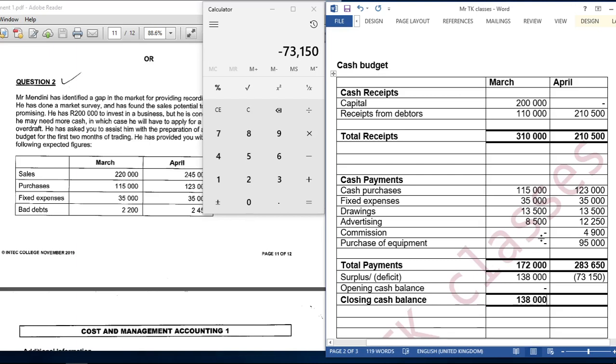So if we close March with 138,000, it means that we are going to start April with 138,000. Okay, so if we start April with 138,000, then we generate a deficit of 73,150. What does this mean?